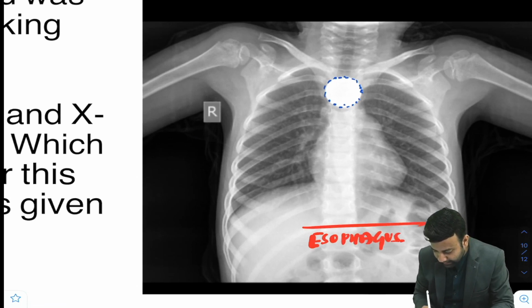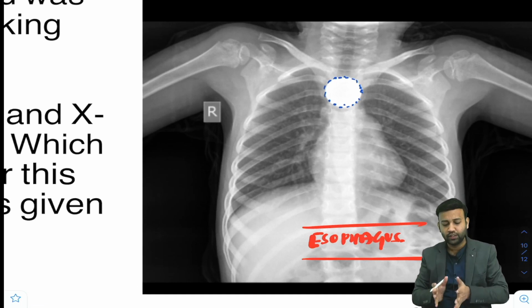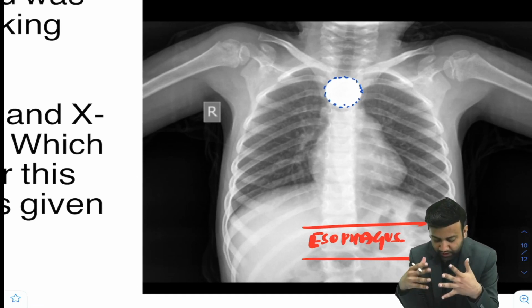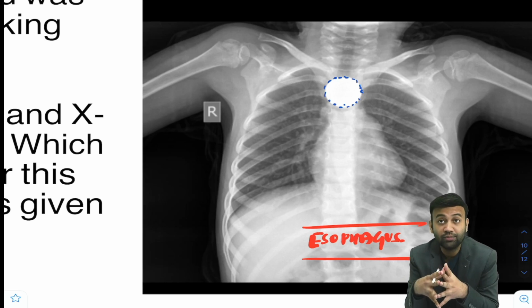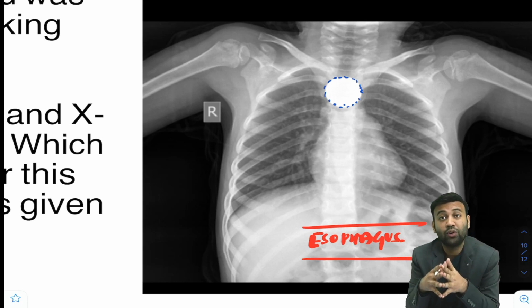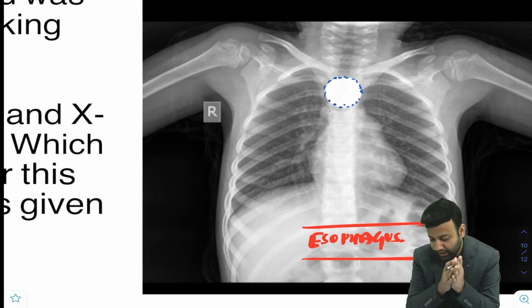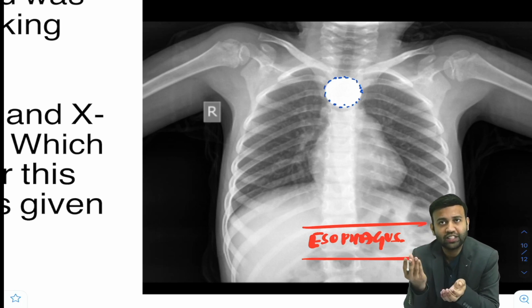Now in clinical practice, this is mostly a favorite question of the examiners. They mostly ask whether the foreign body is in the esophagus or in the trachea. This time they have asked about the treatment. So if it is in the esophagus, we have to do esophagoscopy, some endoscopy procedure to remove it. Now in practical scenarios, if such a patient comes and it is a non-radio-opaque foreign body, the X-ray shows nothing, but the parents give a history that the child ate some paper, wax or food particles and it is not visible, then there are some indirect hints.